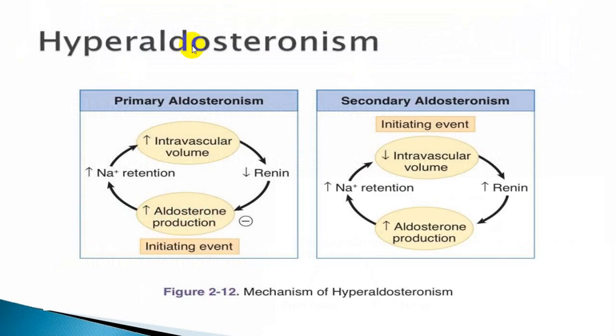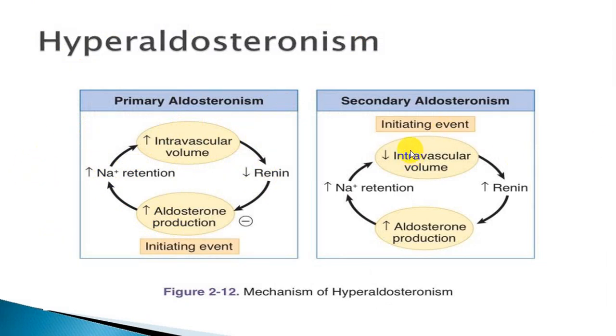So in a primary variety, there is an increased production of aldosterone, which will give rise to retention of sodium and water. Increased intravascular volume will inhibit renin. So you will have low renin, high aldosterone, and increased level of sodium with hypokalemia and metabolic alkalosis.